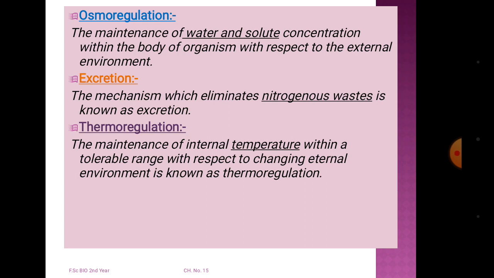In the case of excretion, the removal of metabolic waste, the removal of nitrogenous waste, is known as excretion. Organisms have different kinds of nitrogenous waste, for example urea and creatine, which are essential to be discharged.